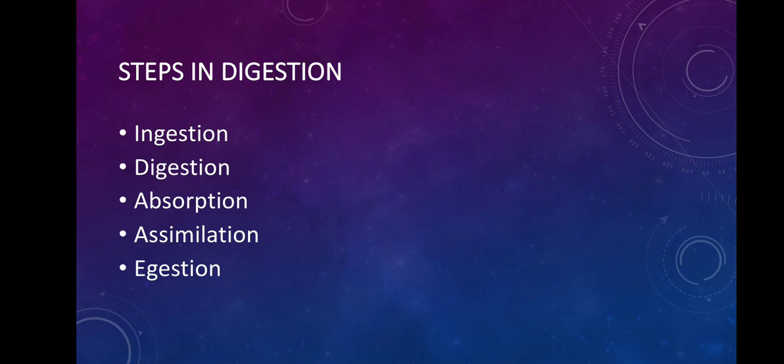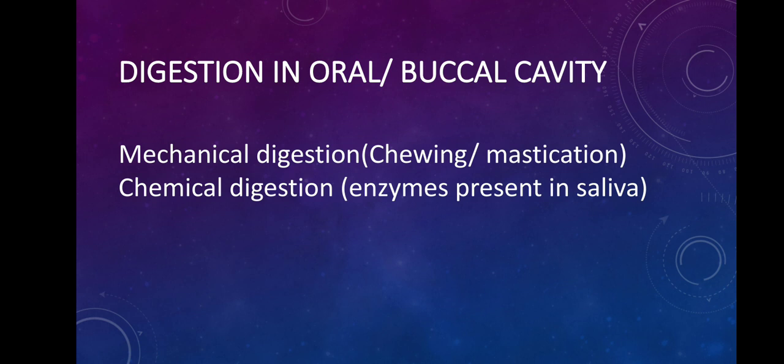And then we have absorption. Absorption is where the micromolecule is going to get into the bloodstream. Assimilation is the process where the absorbed micromolecule enters into the cell and becomes a part of the cell. And then egestion. Egestion is the process where the undigested waste material gets eliminated out through the anus from our body.